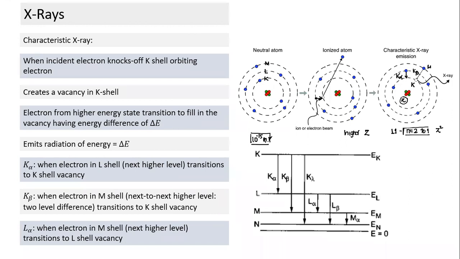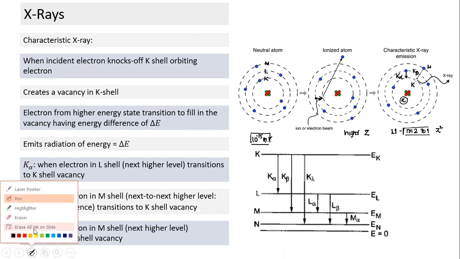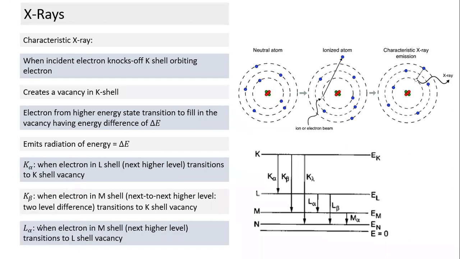And this is something a little tricky. Let's understand this part also. This is something a little different from atomic structure. Now, if I have a neutral atom, A, and here I have another atom, B, which is an ionized atom. Between A and B, which will have more energy? A will have more energy or B will have more energy?